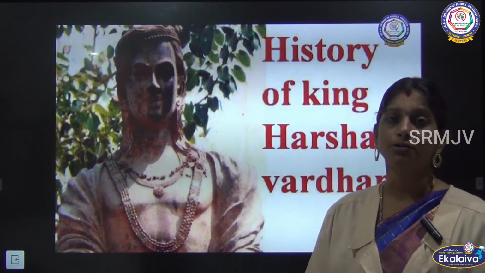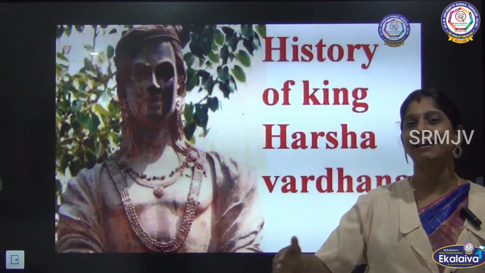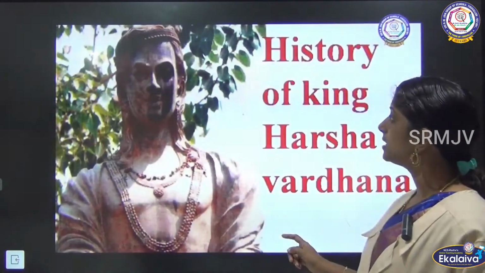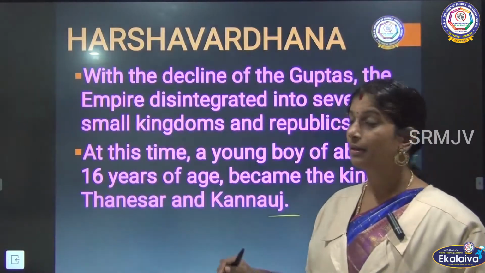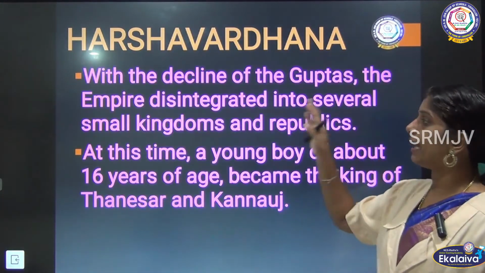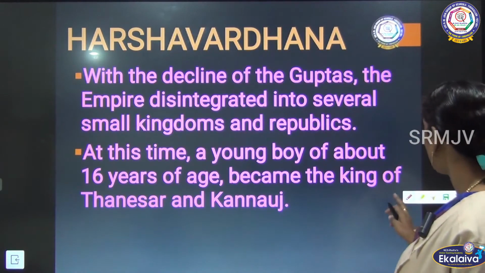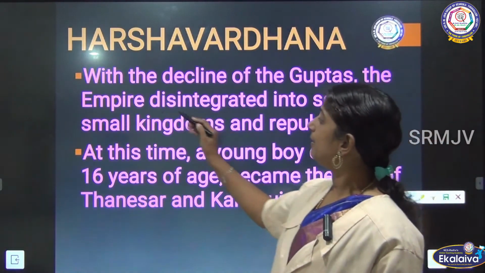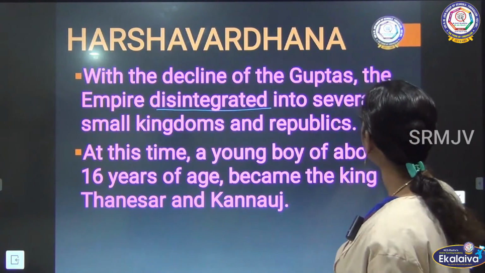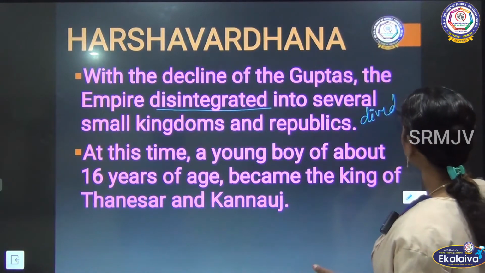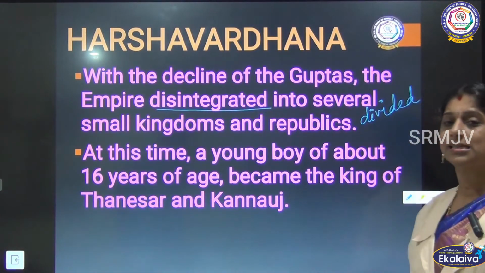Now we are going to see about Harshavardhana. He was the king who came up after the decline of the Gupta Empire, right? Harshavardhana was the last great Hindu emperor also. With the decline of the Guptas, the empire disintegrated into several small kingdoms and republics. Disintegrated means divided. So the empire started to divide into many small kingdoms, and at this time what happened?